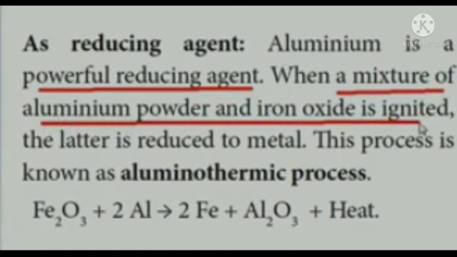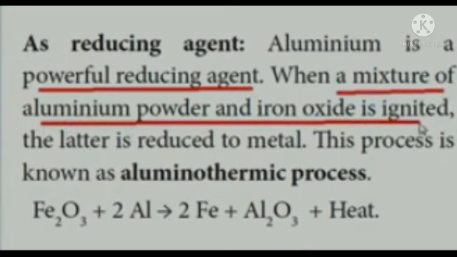Ignition means what? Heating. When you heat it, aluminium is more reactive with oxygen. Aluminium combines with oxygen and forms an oxide film, that is aluminium oxide, on its surface. At the same time, iron oxide is reduced into the metal iron. Clear? So aluminium is a powerful reducing agent. How does it reduce the oxide?